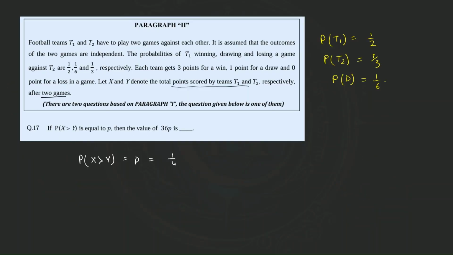That means 1/4 plus 1/6, which is 5/12. So 36 times P will be 5/12 into 36. If we calculate this, it will be equal to 15. So our first answer will be 15.